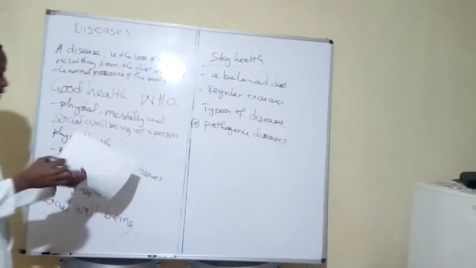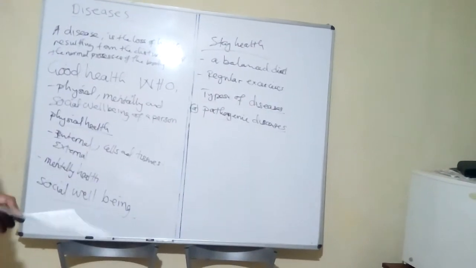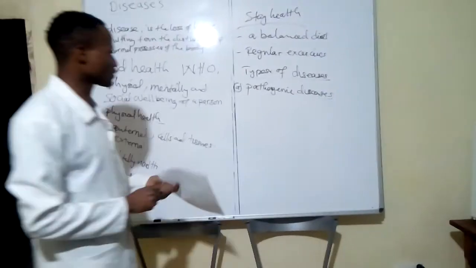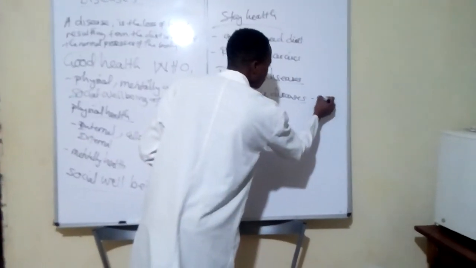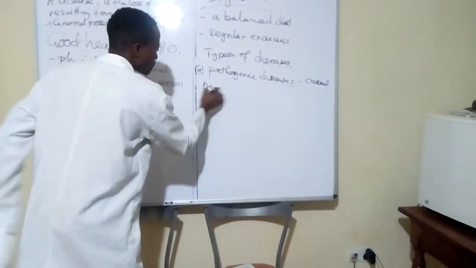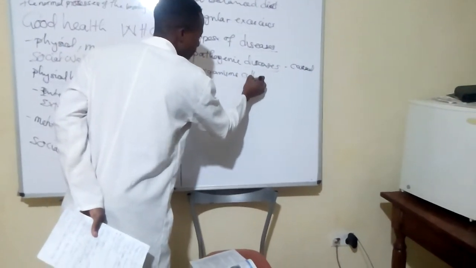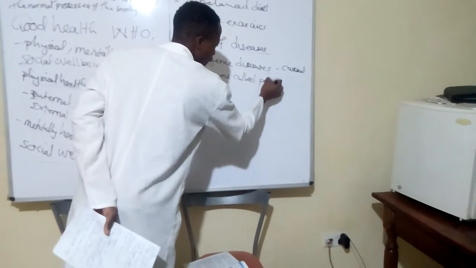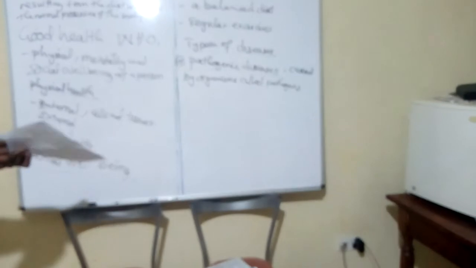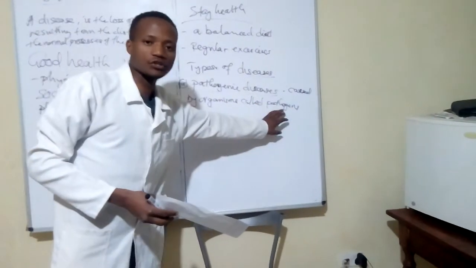We have what are called the pathogenic diseases. What are pathogenic diseases? These are diseases caused by an organism called the pathogen. Pathogenic diseases are diseases caused by organisms, and these organisms are called the pathogens.